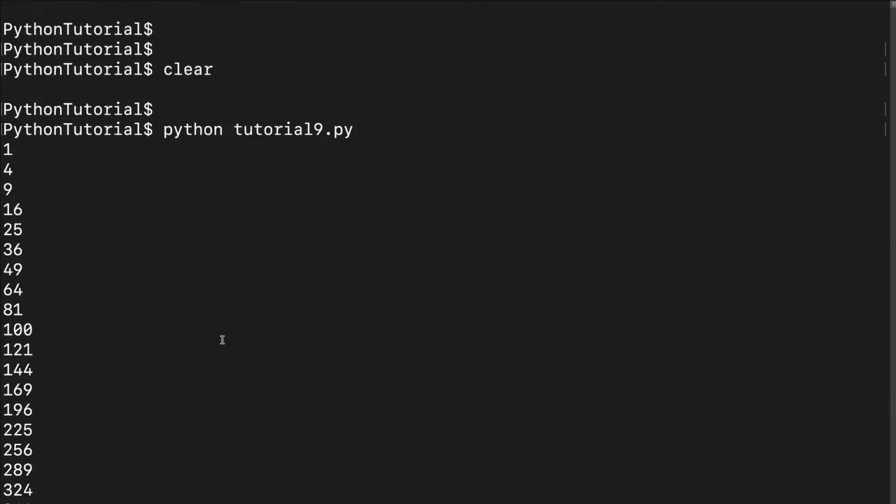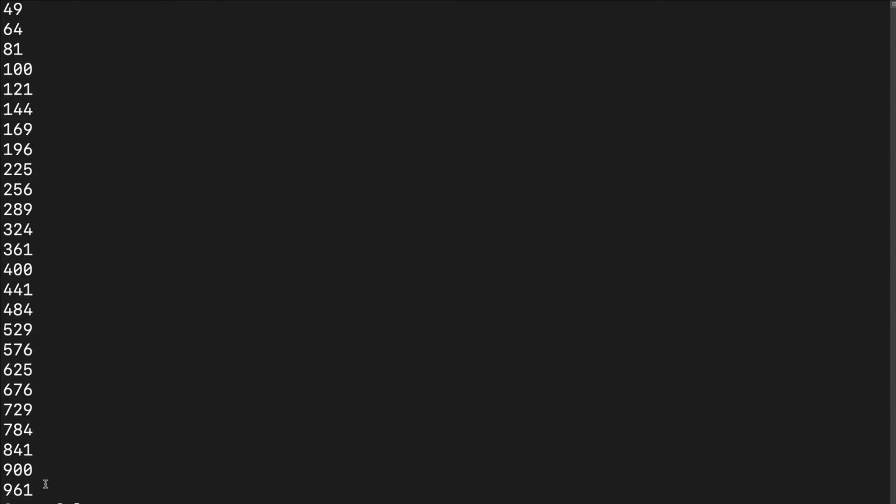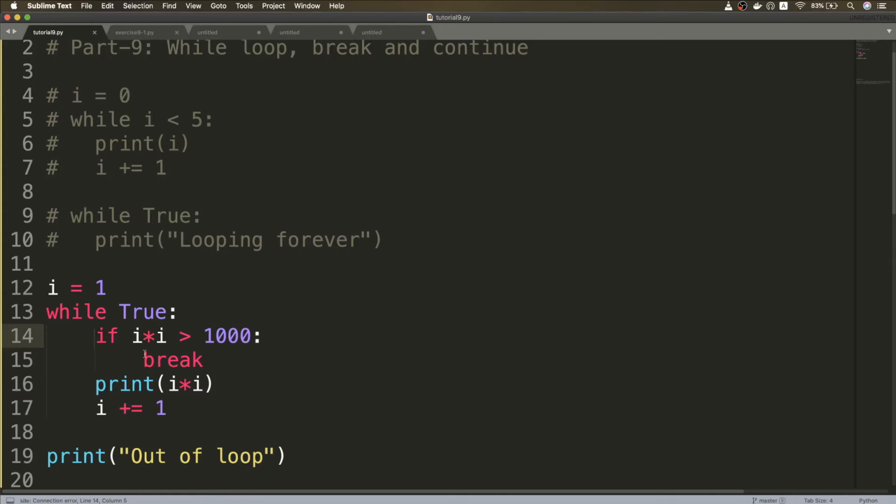So basically we got the squares, and once the square reaches this, this is the square of 31, and after that there is a square of 32, so that is larger than 1000, and thus we break out of the loop. So what break does here is, when i star i becomes greater than 1000, this break command is reached, and this break command just breaks you out of this while loop. Thus the flow comes over here and we print out of loop.